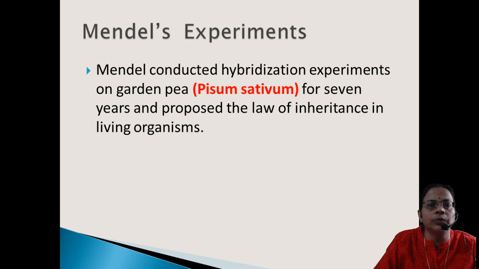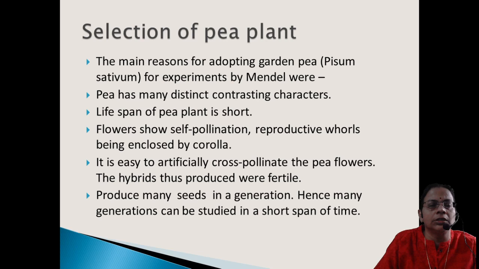Now we'll move on to Mendel's experiment. As you all know, Mendel is honored as the father of genetics. He conducted his hybridization experiments on garden pea, that is Pisum sativum, for 7 years and proposed his findings in an obscure journal. That itself became one of the reasons for other scientists not noticing it for nearly 35 years. All those things we have dealt with in the previous module.